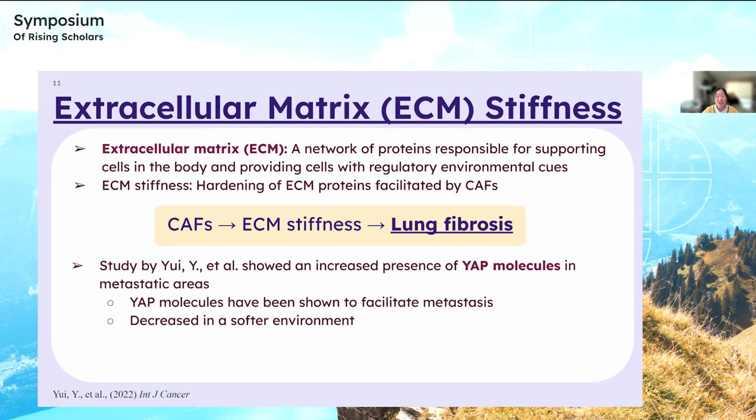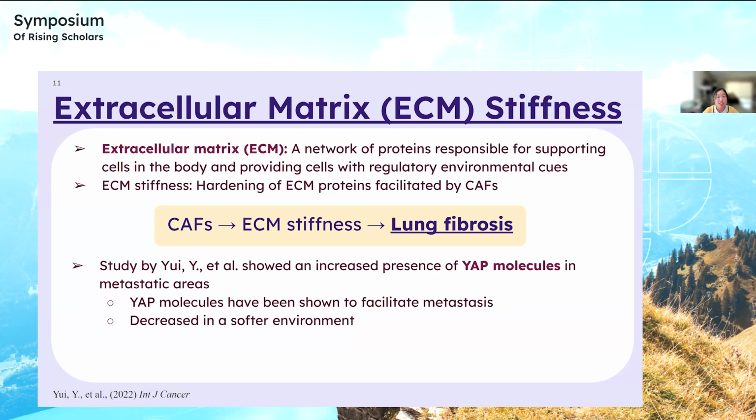The extracellular matrix is a network of proteins that is responsible for supporting cells in the body and providing them with regulatory environmental cues. The previously mentioned cancer-associated fibroblasts are able to cause the stiffening of the extracellular matrix, or the hardening of the extracellular matrix proteins, by adding on to the secondary site in the body. Eventually, this can culminate in a state called lung fibrosis.